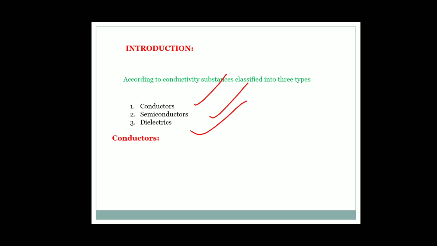Any material or substance which allows electricity to flow through it is called a conductor. In all metals, there are free electrons. It means they do not stay bound to the nucleus. Such electrons can freely move from one place to another through the material, so such materials act as good conductors.